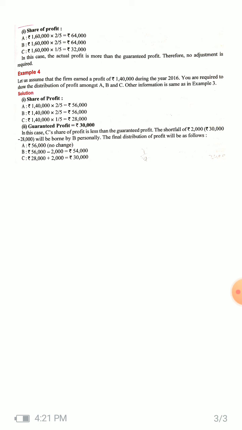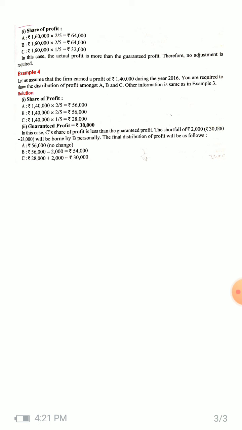Now it can be done in several ways. Either you can adjust it in the PL appropriation account, or after transferring it to the capital account, from there also you can deduct it, but it's better to do it in the PL appropriation account itself, so that there will be no need to remember that point while solving the sum. So it is more beneficial to adjust that in the PL appropriation account itself.